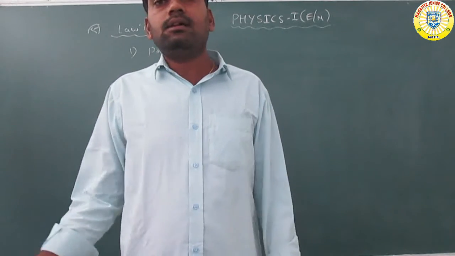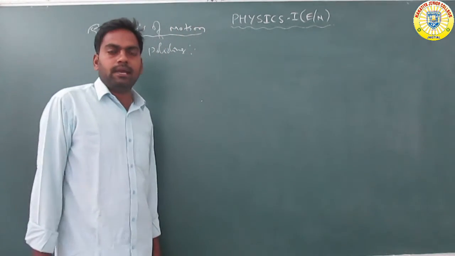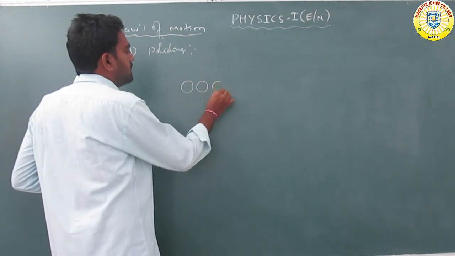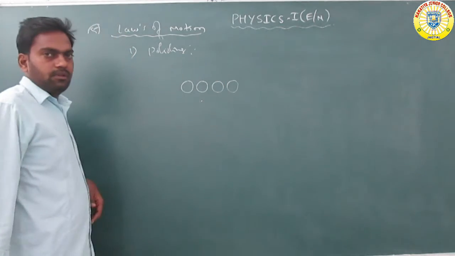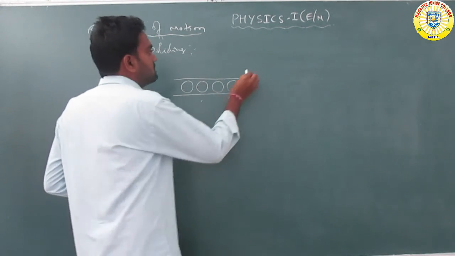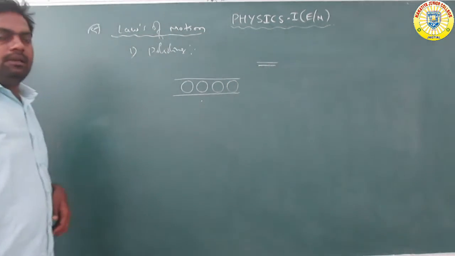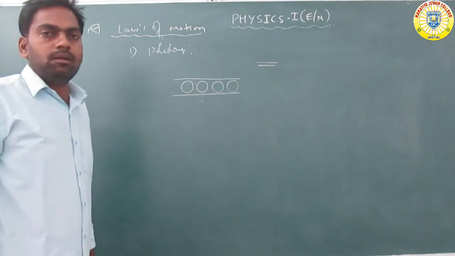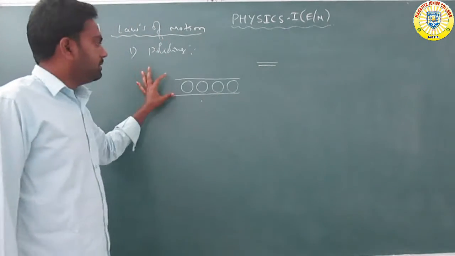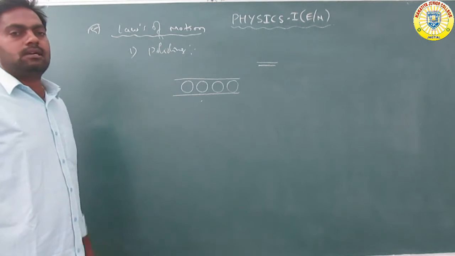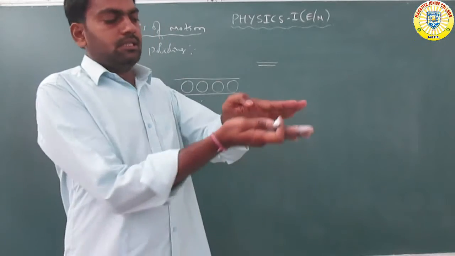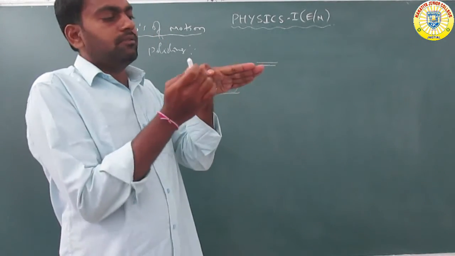Then another one is ball bearings. Ball bearings are steel bodies, just like steel spheres. The steel spheres are placed between the sliding bodies, so the sliding body is converted to rolling and the friction is reduced. When a sliding body moves, the frictional force is more.